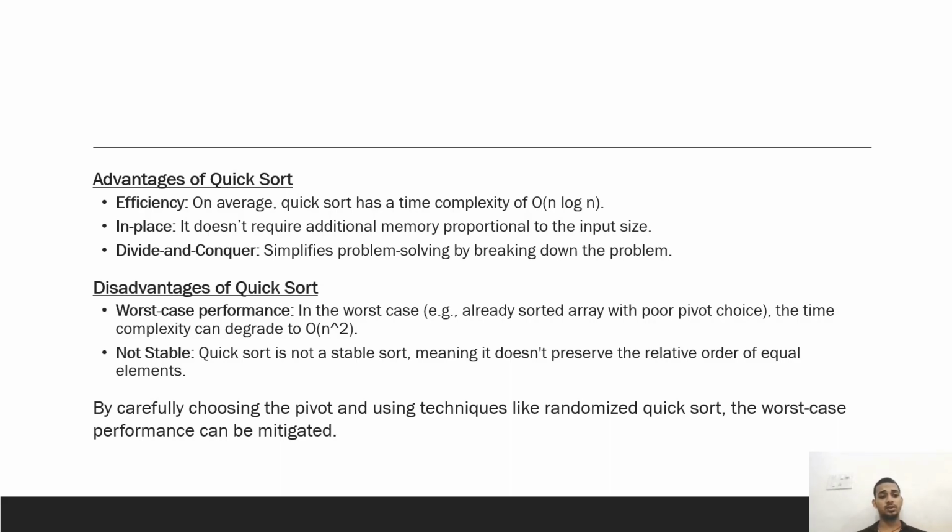And one thing we have to note is that quicksort is based on divide and conquer. First we will take an array, then we will divide it, meaning the pivot will be in the middle, the left side is smaller than the pivot and the right side is greater than the pivot. We are dividing the array into two parts, and then we are conquering one by one and getting our sorted array.